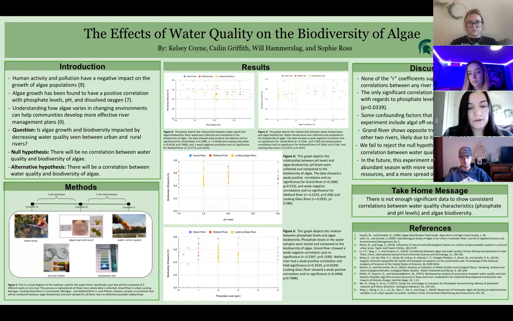We decided to further research if algae growth and biodiversity is impacted by the decreasing water quality observed between urban and rural rivers. It is common knowledge that the human population has displayed negative effects on algae populations within rivers. Aquatic health can be influenced by fertilizers, industrial pollution, animal waste, and sewage. Rivers in urban areas are also known to have higher levels of phosphate and nitrogen, which can eventually lead to degeneration of ecosystems and a general decline in the ecological status of the fish population.